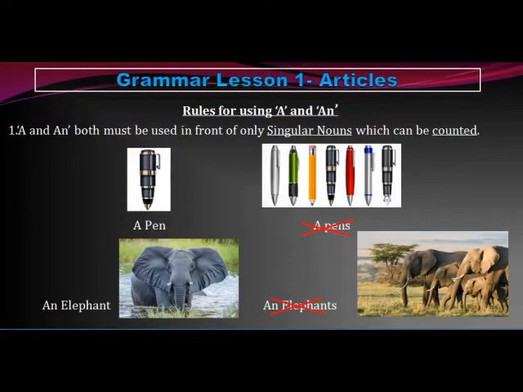As we have learned where to use a and an, there are some rules for using these articles. A and an must both be used in front of only singular nouns which can be counted. Those nouns which can be counted and are singular, not in many numbers, can take a and an. For example, a pen and not a pens. Next is an elephant and not an elephants.